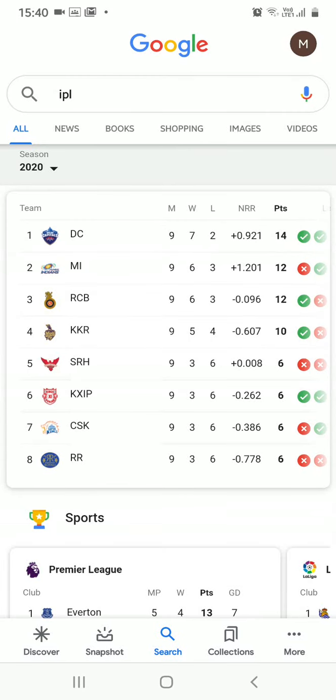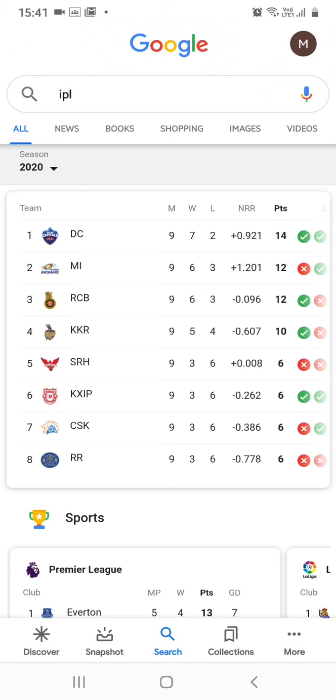Hello, this video is to expose the net run rate system. In this video I'm going to expose the net run rate system, but before that, it's exposing in the sense it's not that calculations are wrong in this system. Calculations are obviously right. The leagues which keep this net run rate system do the calculation correctly.